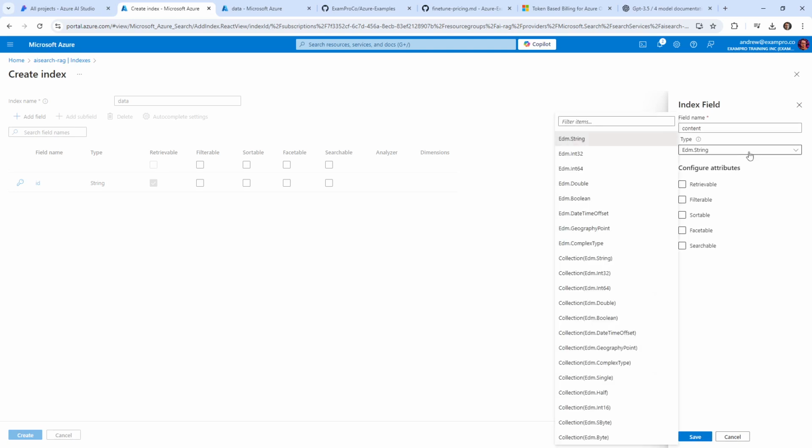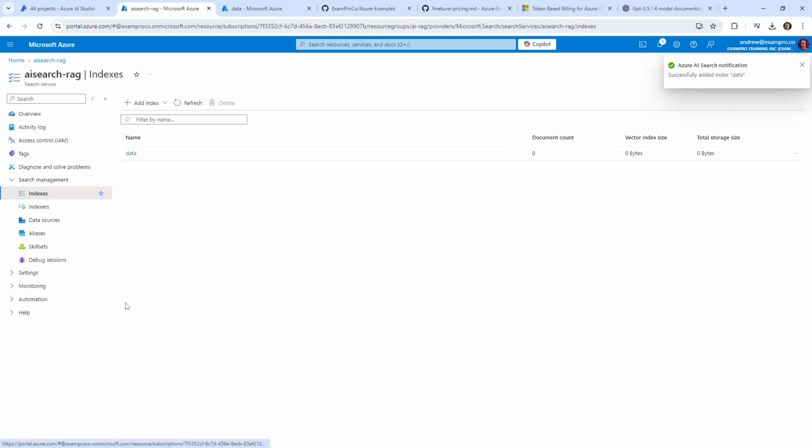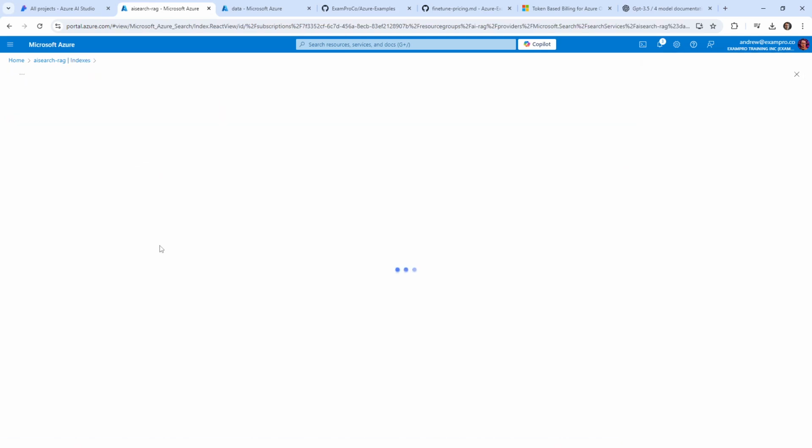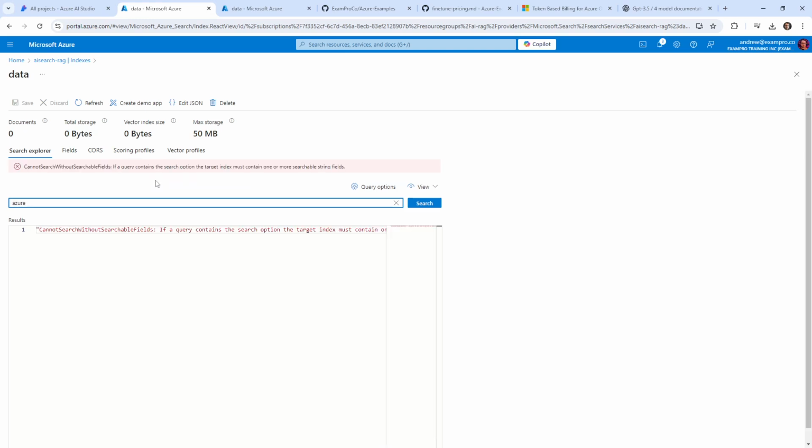We have different fields here. Basically it's a string. I don't think there's anything else. Yeah, it's just a string. And so that's going to just contain our content, I would think. Okay, we'll click into that. And yeah, I'm just trying to think, how would that index our data? If I type in here and just say Azure, if the query contains a search... okay, just give me a moment.